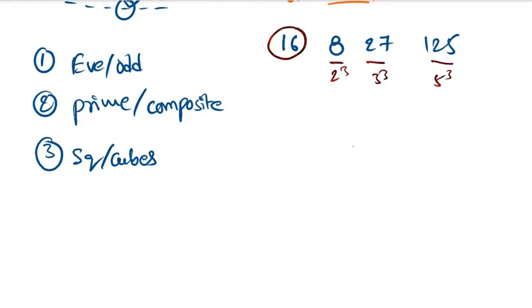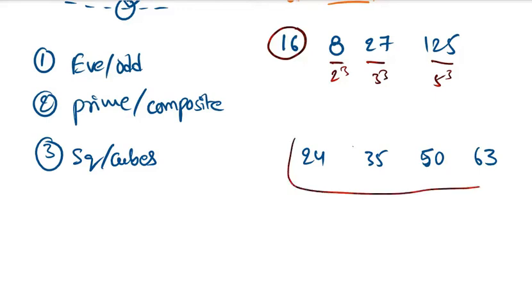Okay, let me give you another example. Tell the answer for this: 24, 35, 15, 63, 50. Why 50? I have given some numbers, so tell me the different one.